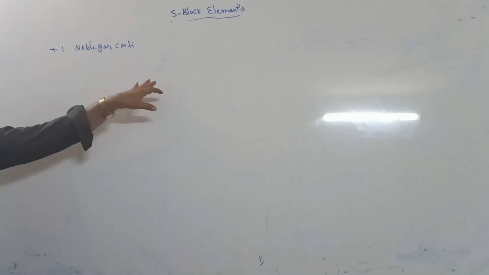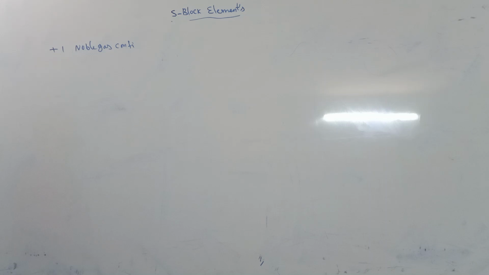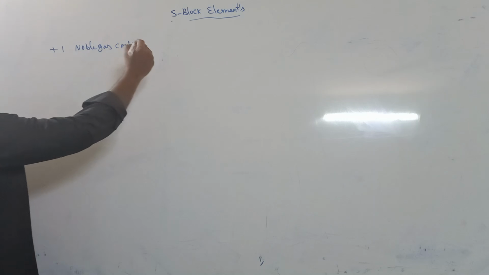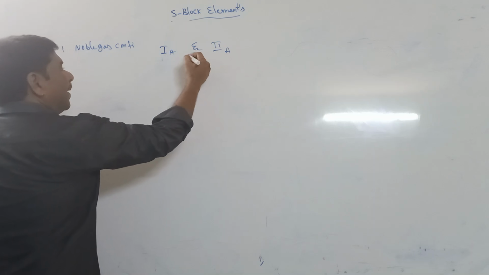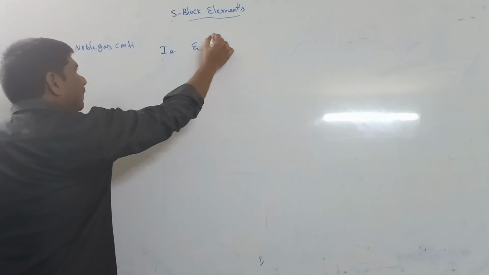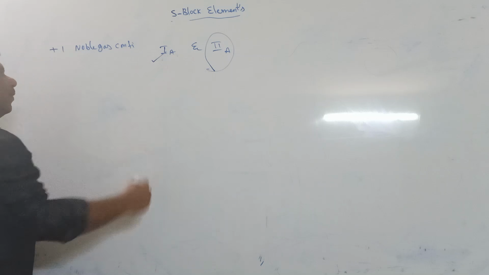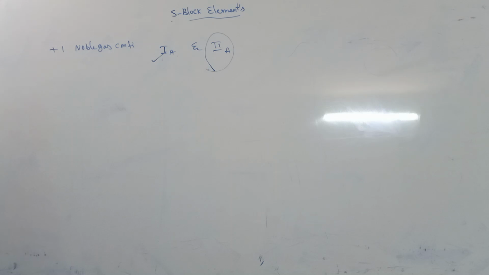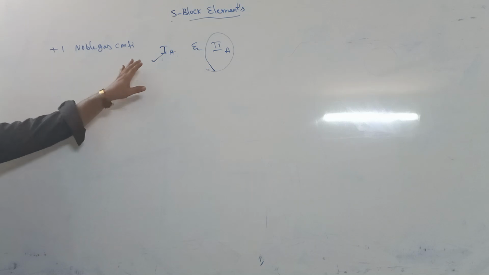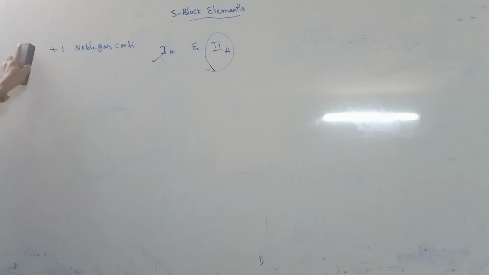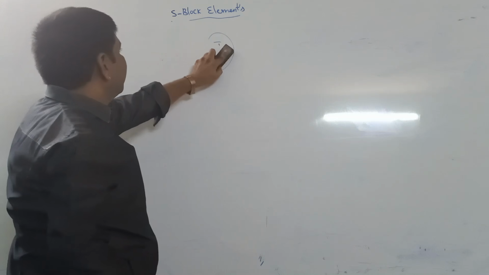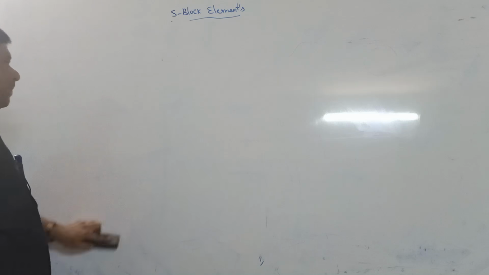Compared to 2A group elements too, in the s block, 1A group elements have more reactivity because they lose 1 electron easily. So yes, 1A group elements are more reactive elements.